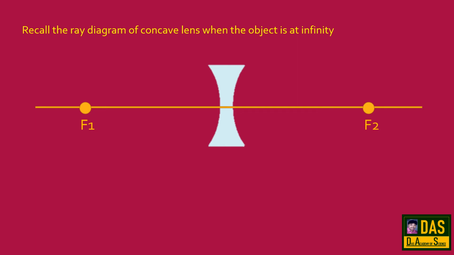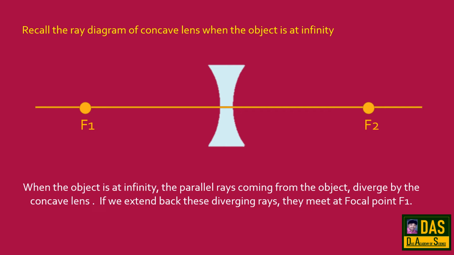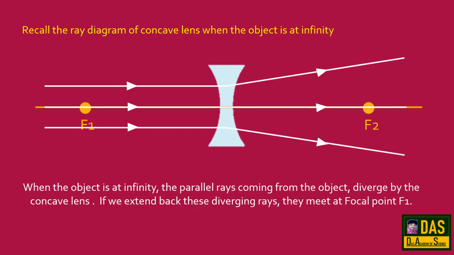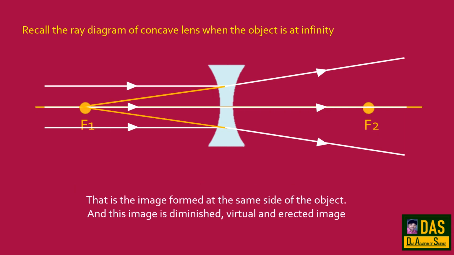Recall the ray diagram of concave lens when the object is at infinity. When the object is at infinity, the parallel rays coming from the object diverge by the concave lens. If we extend back these diverging rays, they meet at focal point F1. That is, the image is formed on the same side of the object, and this image is diminished, virtual and erect.